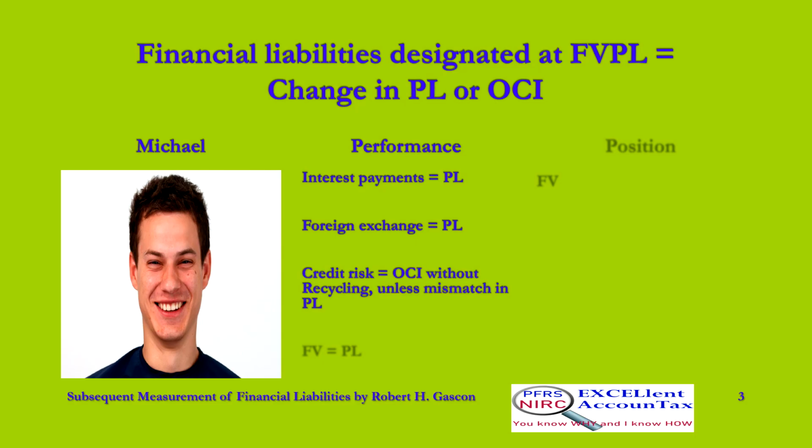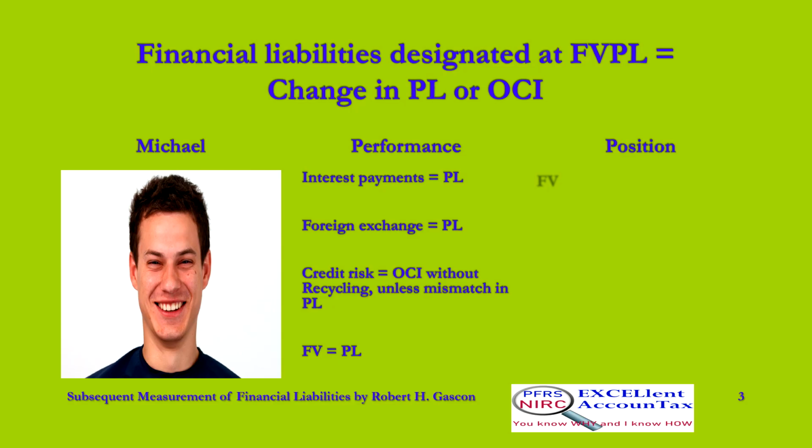If attributable to change in credit risk, fair value gain, or loss, is recognized in other comprehensive income, at the amount of change in credit risk, and is reclassified, upon derecognition, to retained earnings, unless accounting mismatch is created, or enlarged, in profit or loss, wherein that fair value gain, or loss, is recognized in profit or loss. And if not attributable to change in credit risk, fair value gain, or loss, is recognized in profit or loss, at the amount of change in fair value.